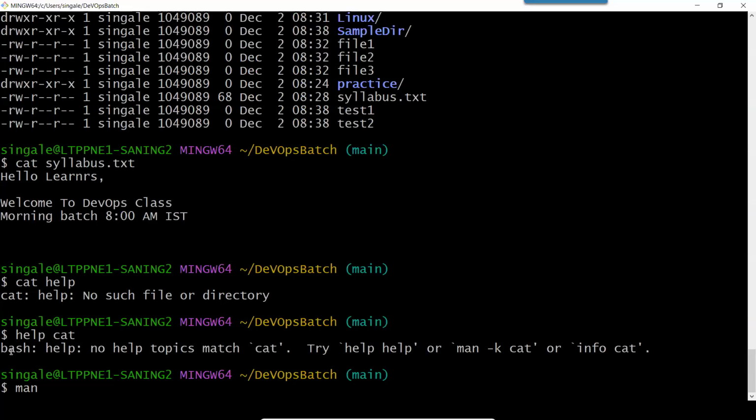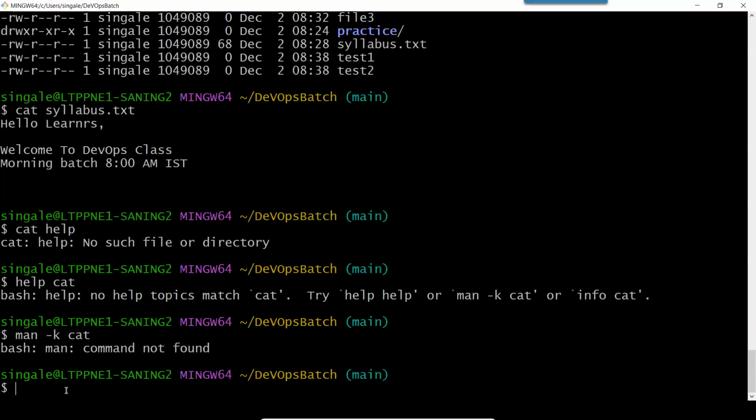So here you can see, if I made any mistake, it suggests: no help topics match cat. Try help or man -k cat or info cat. So let's type man -k cat. So it is not available. This is not showing us any result just because this is not Linux. Actually, this is a Git Bash, which I have installed.